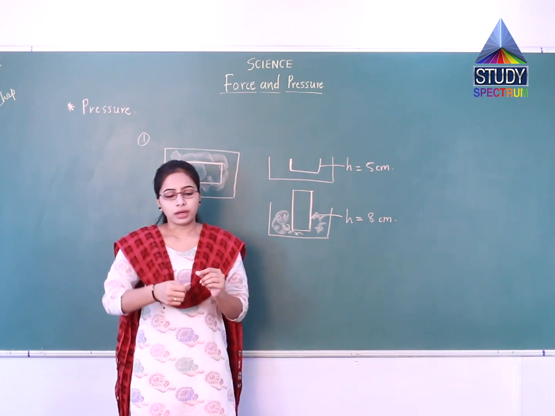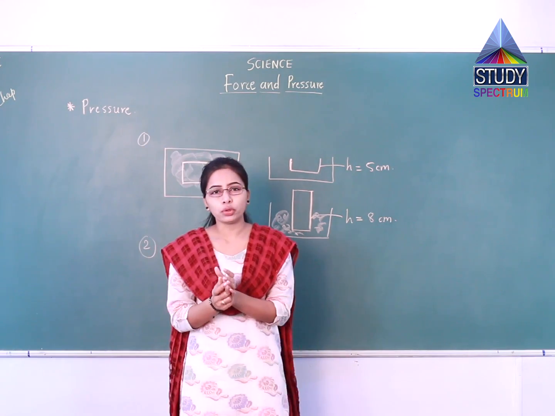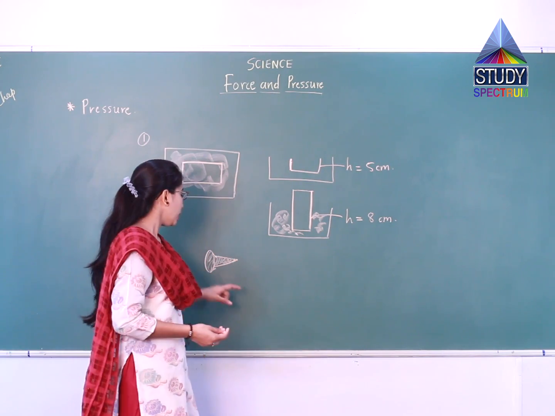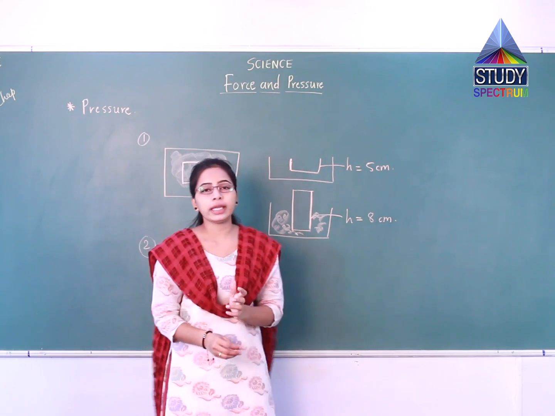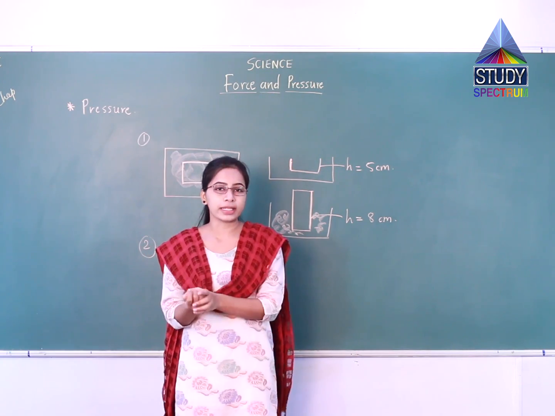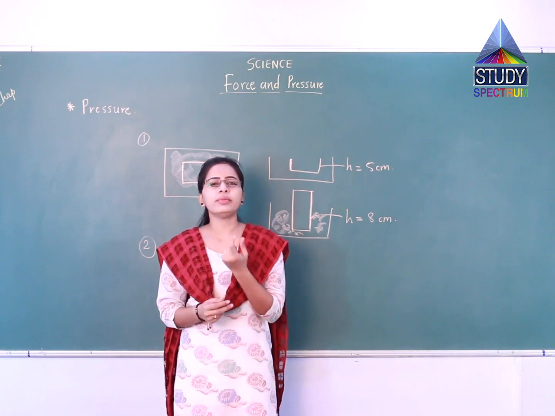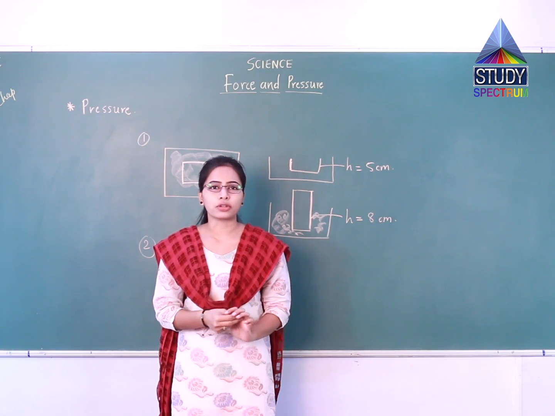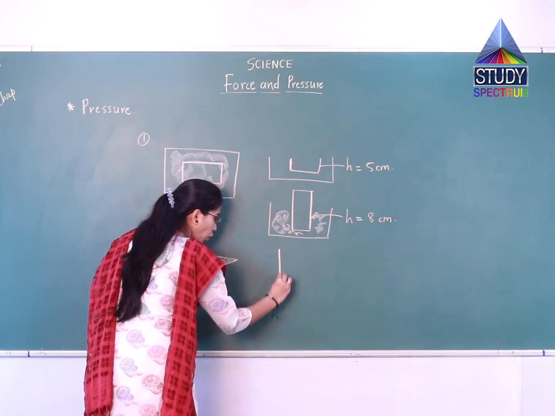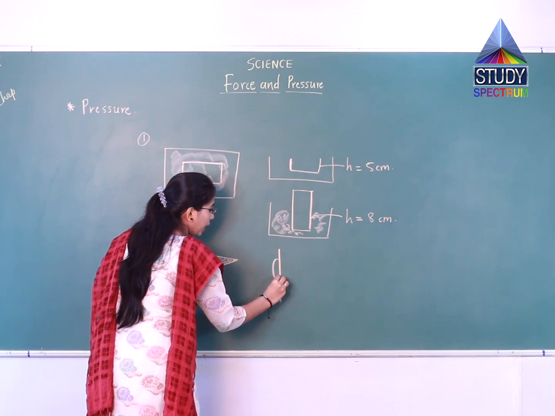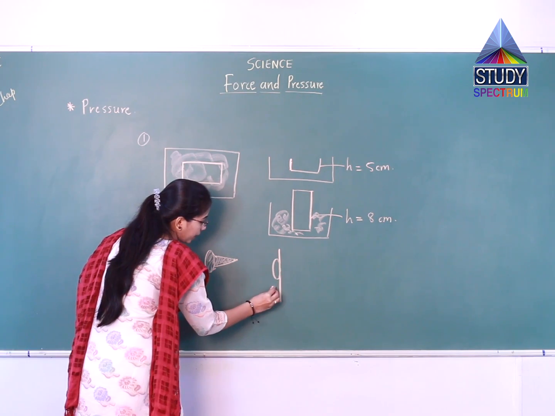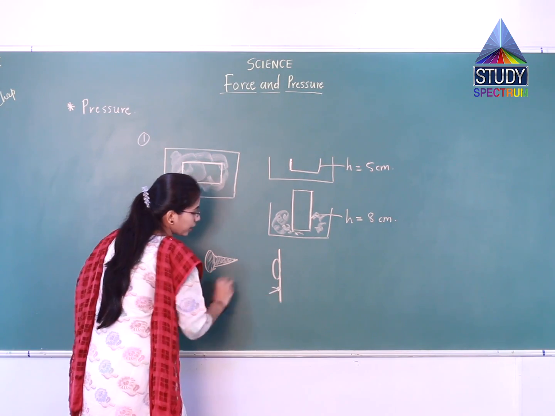What you will observe, try to note how much force you are applying here. Now repeat the experiment using the pointed area. In the first case definitely the nail will not go inside, but in the second case the nail will go a little bit inside the box. Why is this happening? Suppose this was your box. In the first case the area in contact with the wooden box was wider, and in the second case you can see this area is very little, it is pointed.